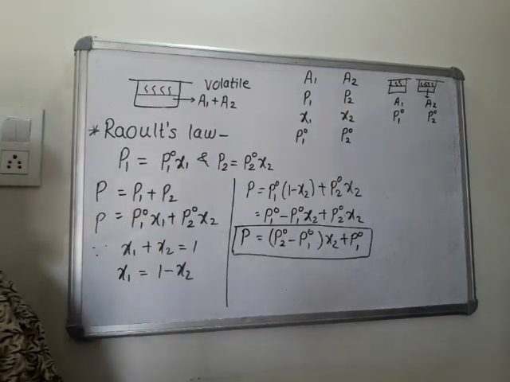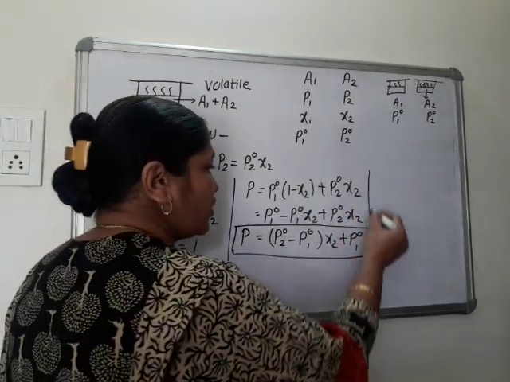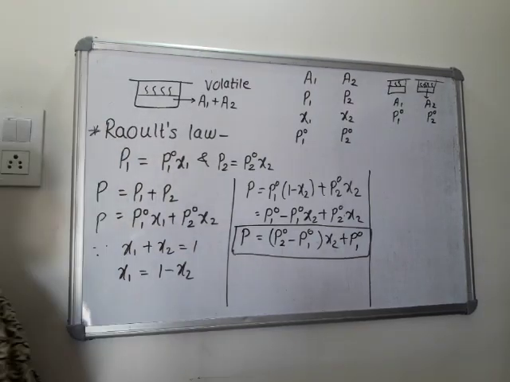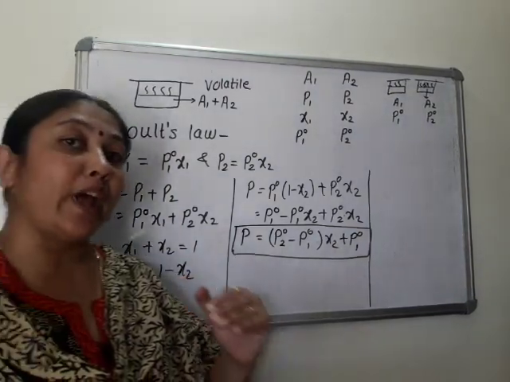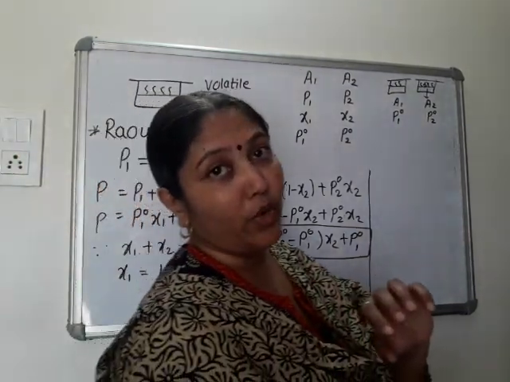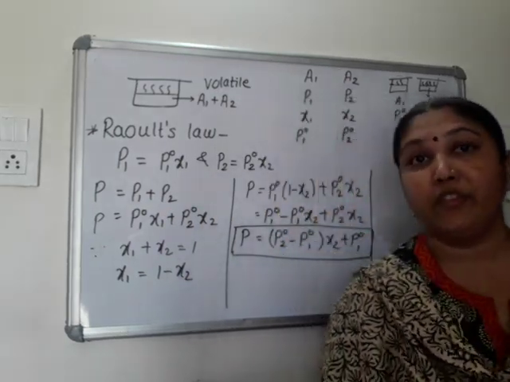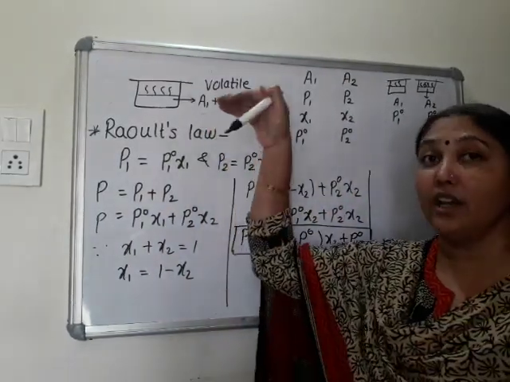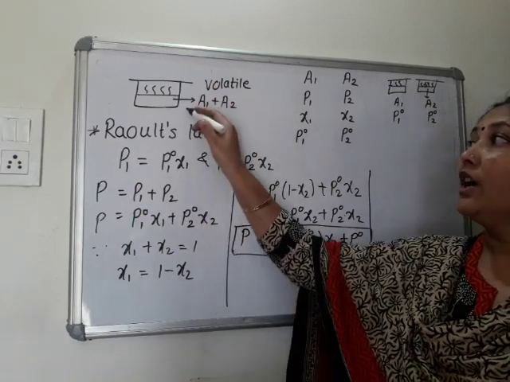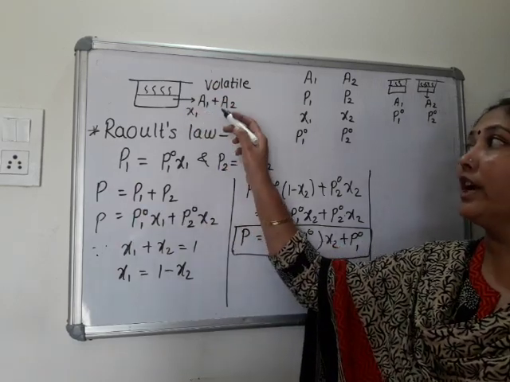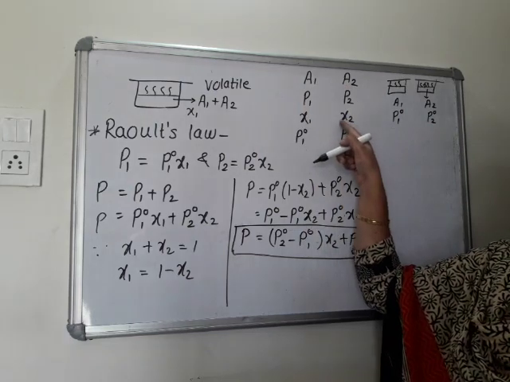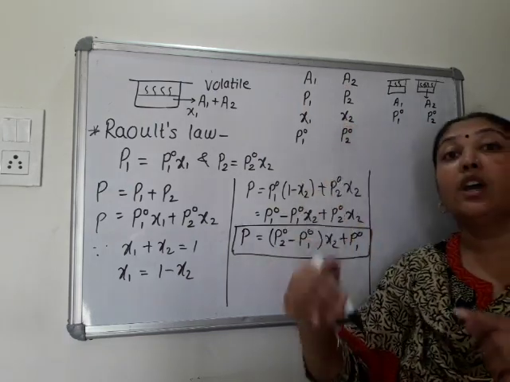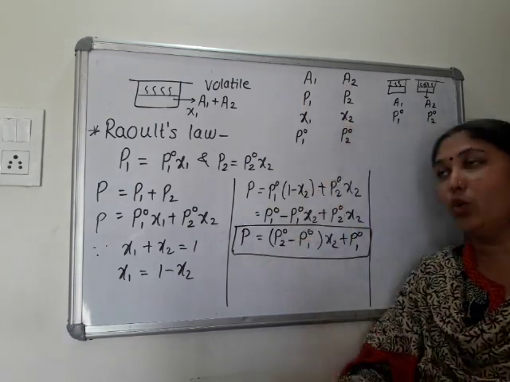Okay. Now one more thing, an extension of this. Many times they ask what is the mole fraction of that component present in the vapor phase. X1 and X2 are the mole fractions present in solution. Means A1 has mole fraction X1 and A2 has mole fraction X2 in liquid state, in solution state.